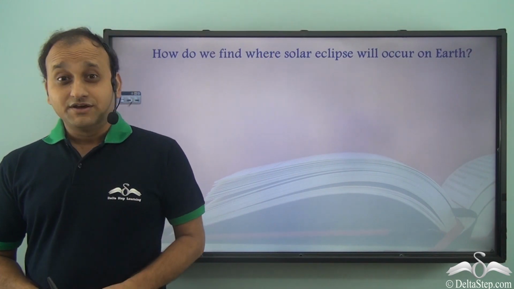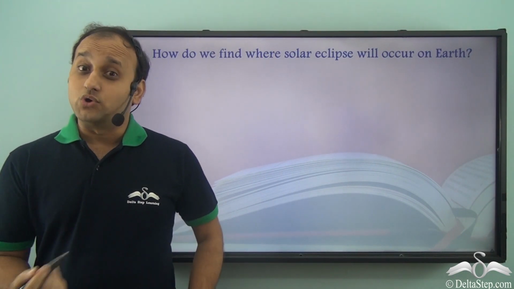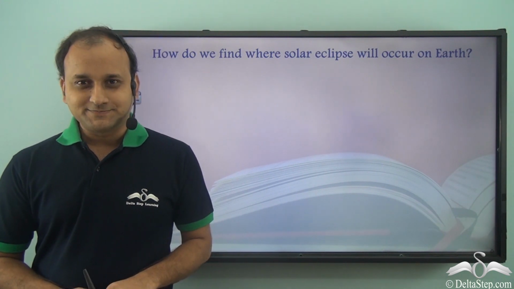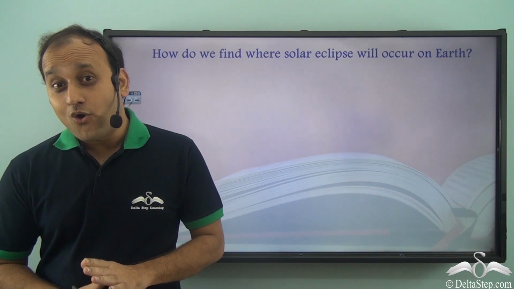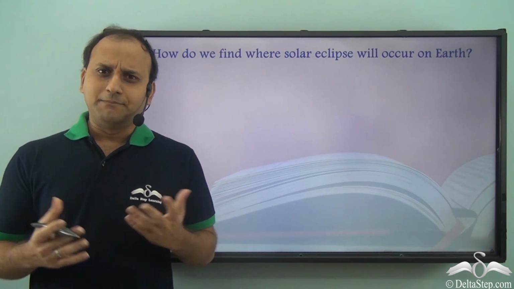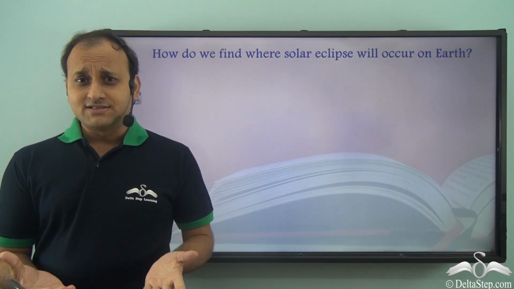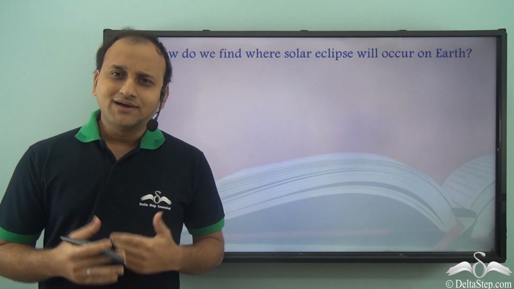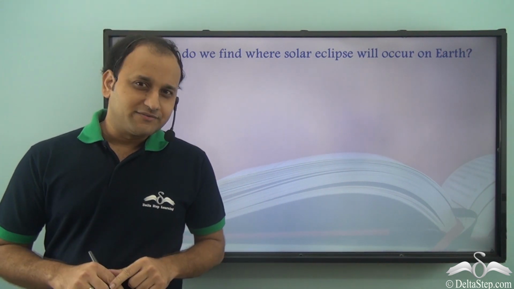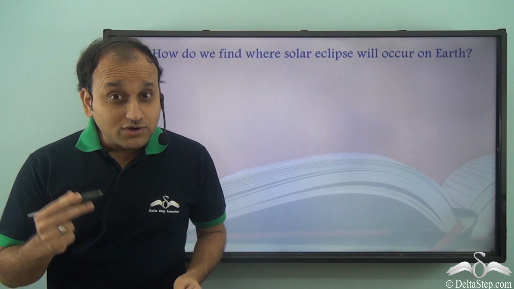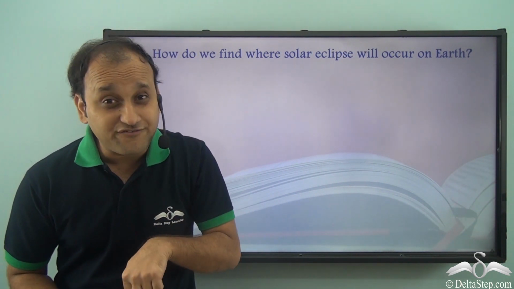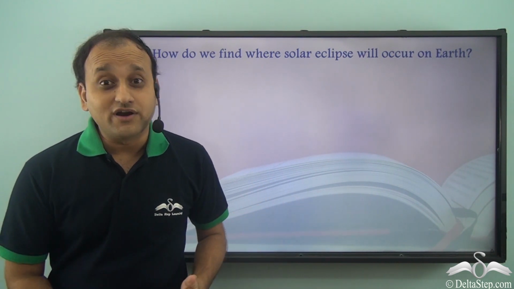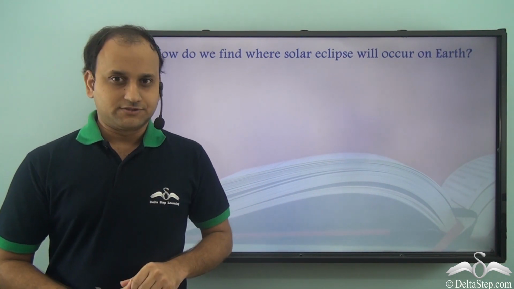Do you know a method to find where a solar eclipse will occur on Earth? Well, you can actually find that if you know about circles, because when we talk about planets or even the moon, they are all circular in shape. So if you know the properties of circles, you can actually find out where a solar eclipse will occur on Earth.